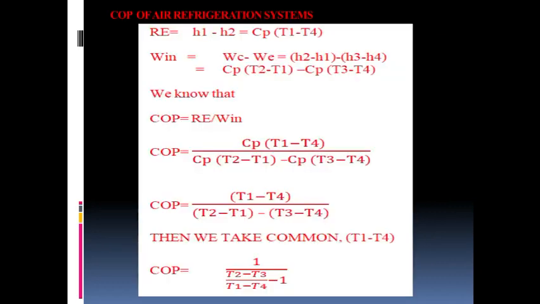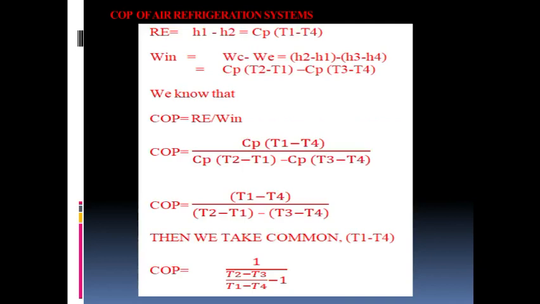Here you can see the refrigeration effect H1 minus H4. It will be H1 minus H4 equal to Cp. We can write the enthalpy equal to Cp T or Cp delta T. So, it becomes Cp in bracket T1 minus T4. In place of H2, it should be H4, by mistake it is written.